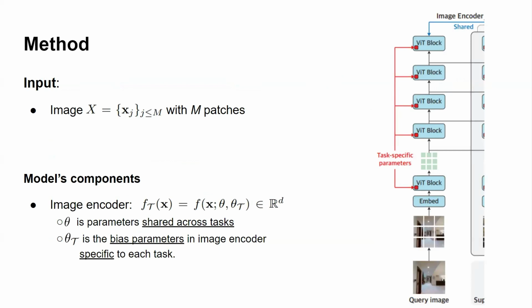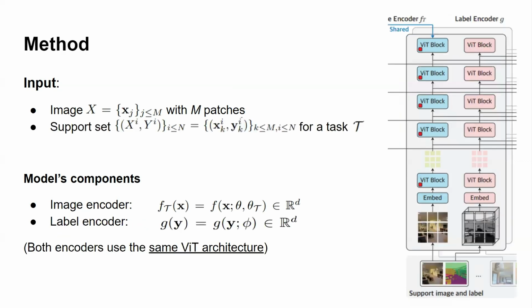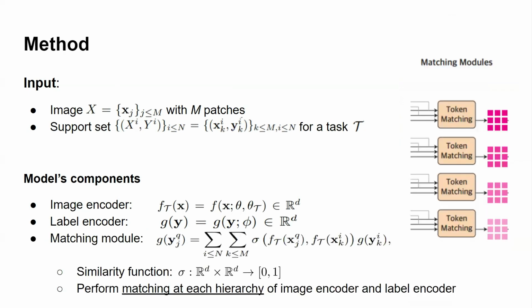Let's look at the first module, the image encoder. It receives an image X in the form of M patches. It has two sets of parameters. Theta is shared across tasks, while theta t is specific to each task. The next module is the label encoder, which will encode the labels from the support set. Both the image and label encoder use the same ViT architecture. The matching module will perform matching between image tokens at multiple hierarchies to synthesize prediction in embedding space.